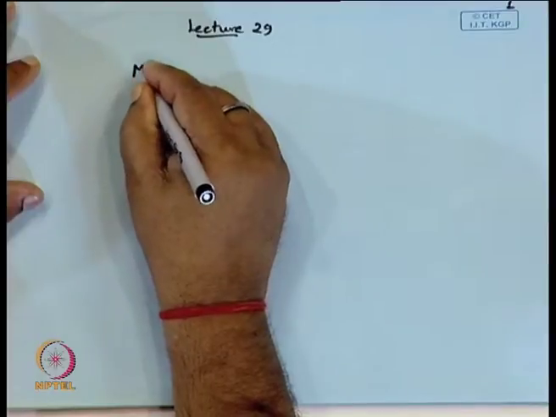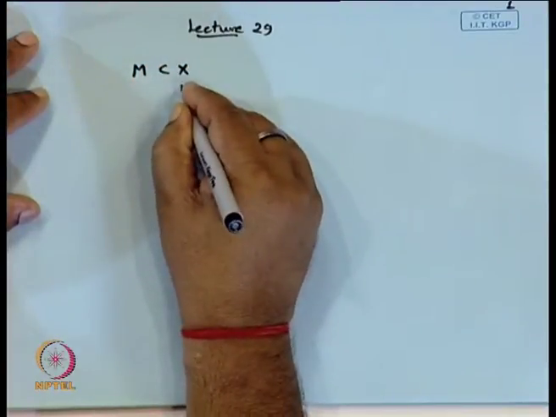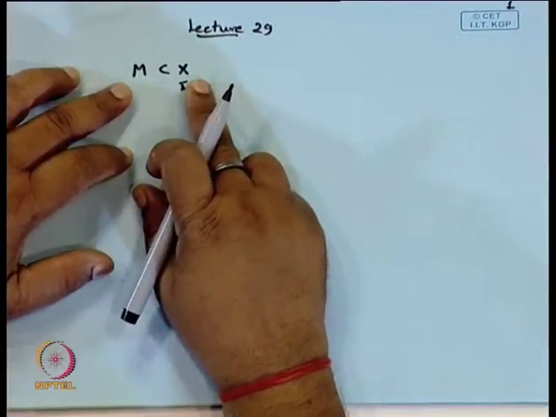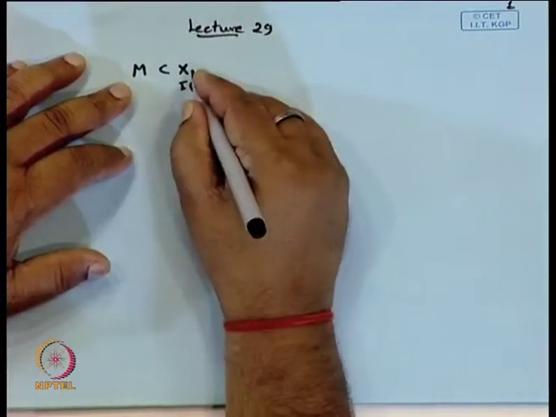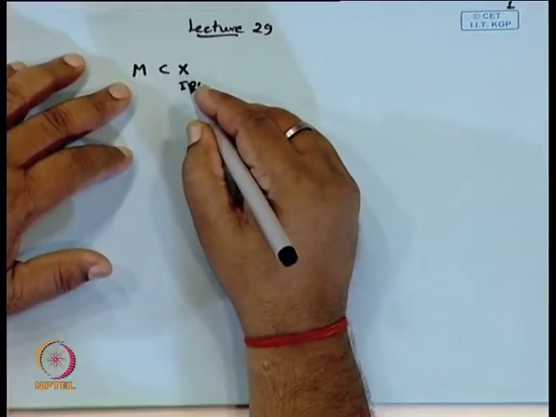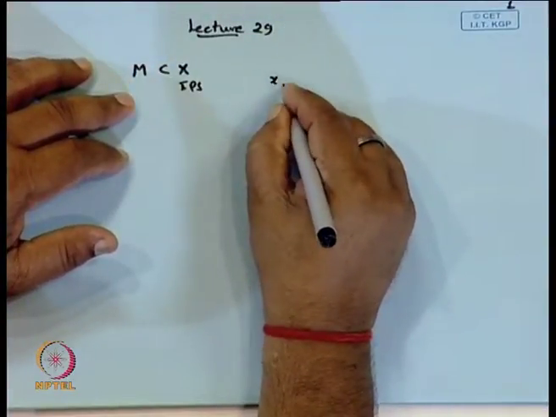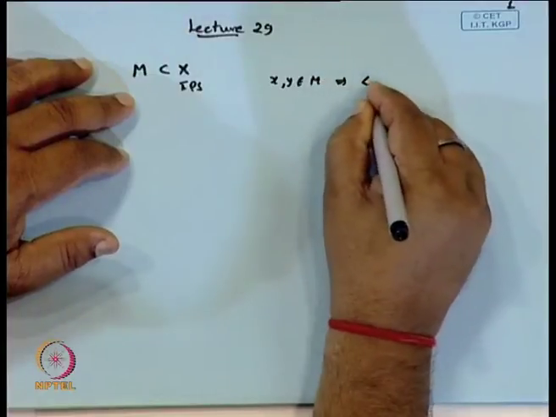Discuss the concept of orthonormal sets and orthogonal sets. So, let us revise what orthonormal and orthogonal sets are. An orthogonal set M in an inner product space X is a subset of X in which the elements are pairwise orthogonal. That is, if we take x and y belonging to M, then the inner product of x and y will be 0.